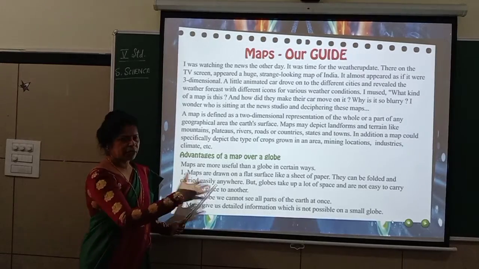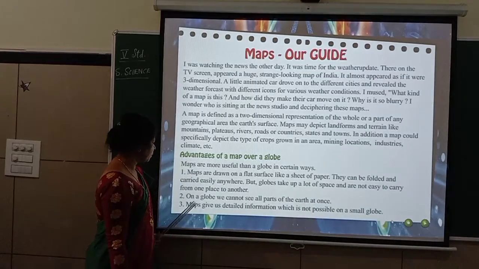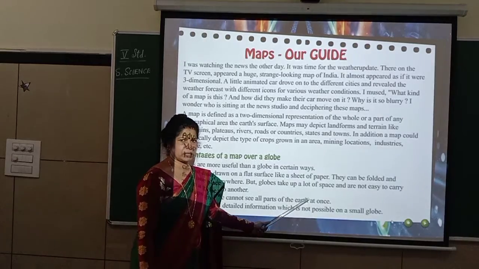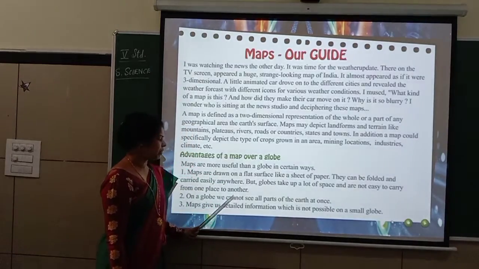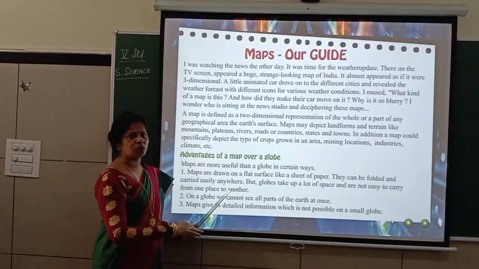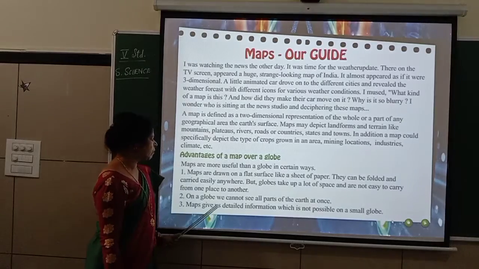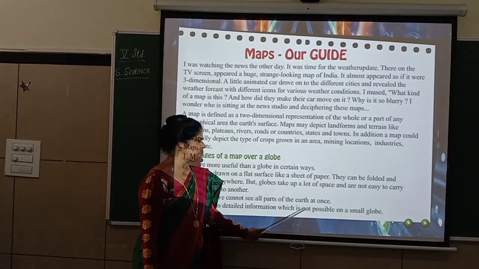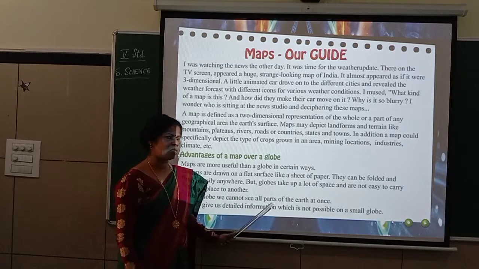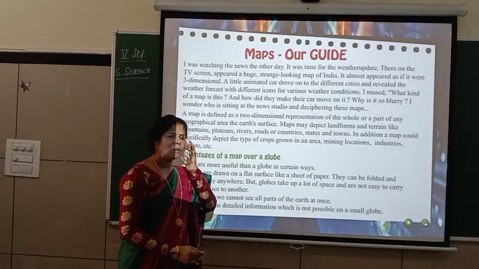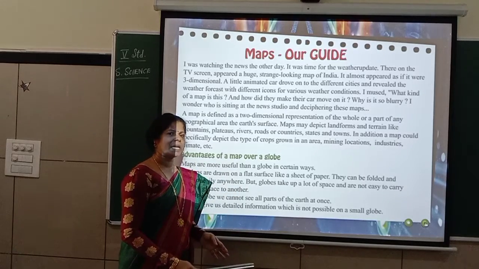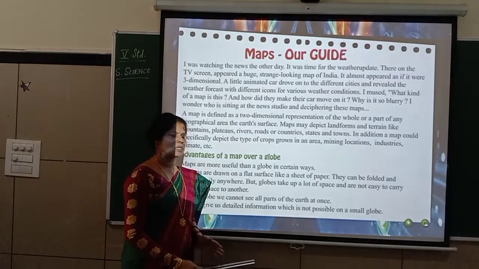I'll show you that with the help of a map later. On a globe, we cannot see all parts of the earth at once, because it is three-dimensional and the backside will also be there. Maps give us detailed information which is not possible on a small globe, because you can enlarge everything and show it, since it is only about a country and different states. And again, if you take a state map, you can see different towns. Like that it is.